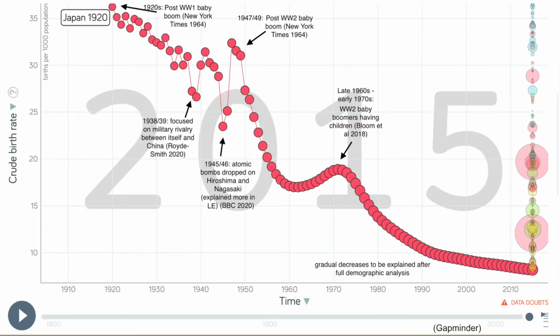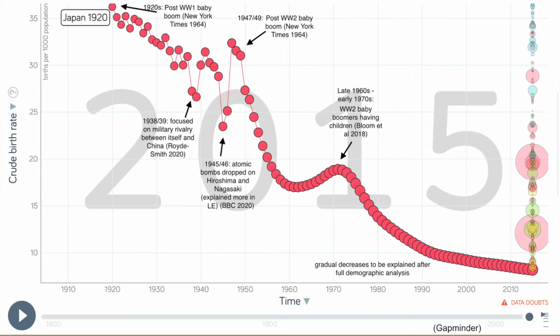First is crude birth rate. There was a post-World War I baby boom in the 1920s causing a spike. It plummeted in 1938 and 39 due to focus on a military rivalry between Japan and China. There was another decrease in 1945 and 46 due to the atomic bombs dropped in Hiroshima and Nagasaki, followed by a second baby boom after the end of World War II from 1947 to 1949.